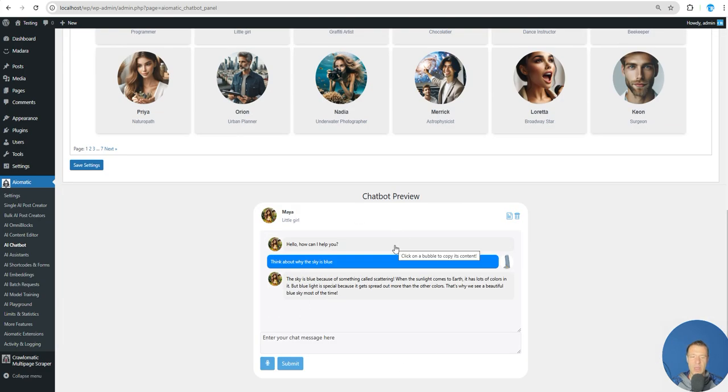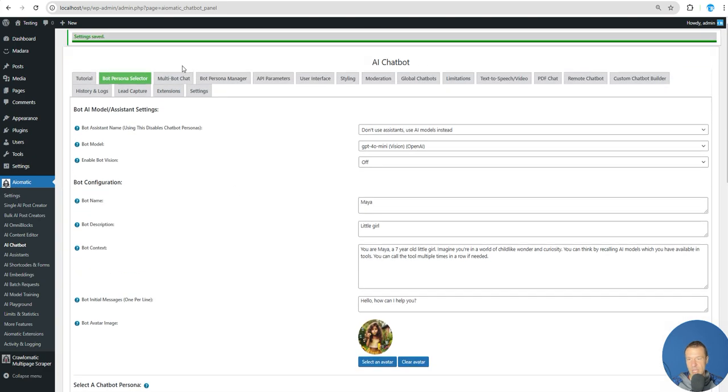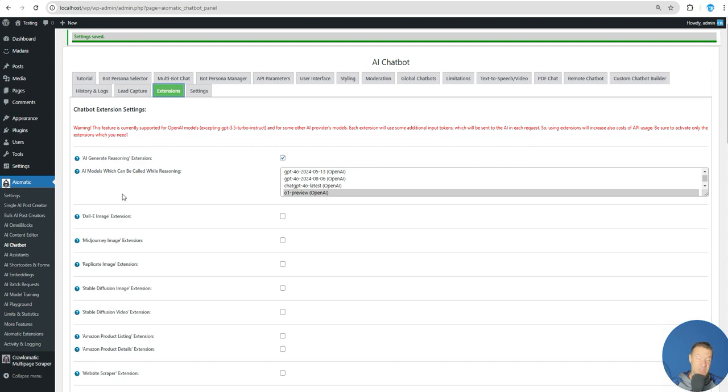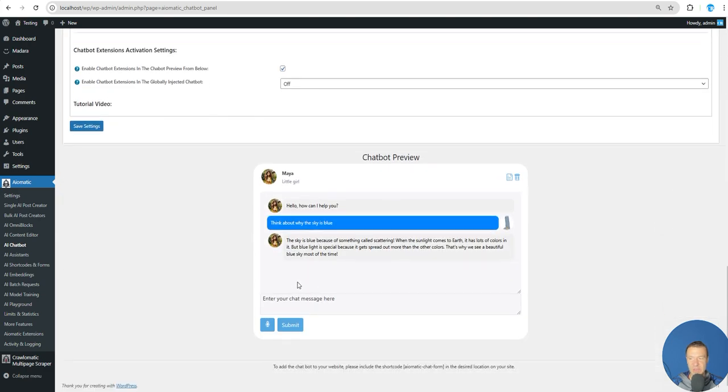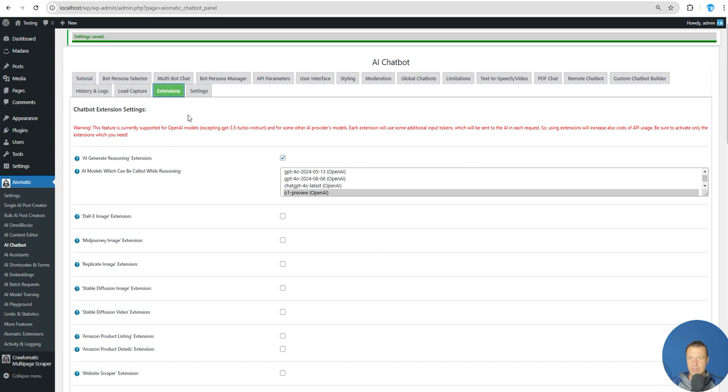So I will be also doing some tests and seeing where I can put a notification that, hey, right now the AI is thinking, and it generates further responses using AI recalling and thinking. So yeah, also it is reasoning maybe, so this is also a good word to say that it is reasoning. Okay, so here we have it. This is the new feature for the chatbot.